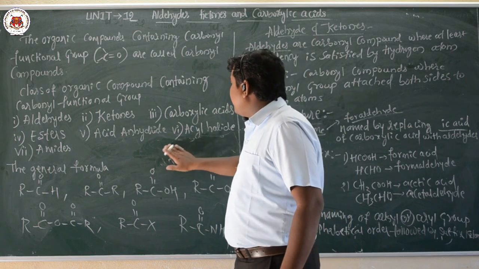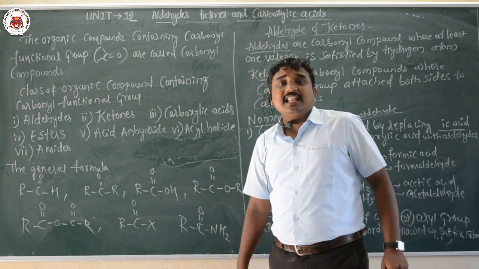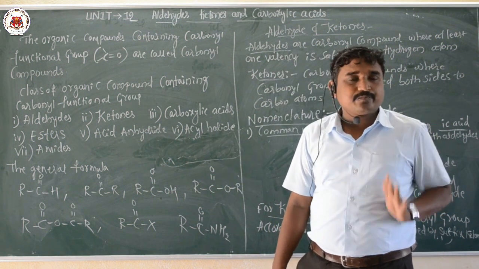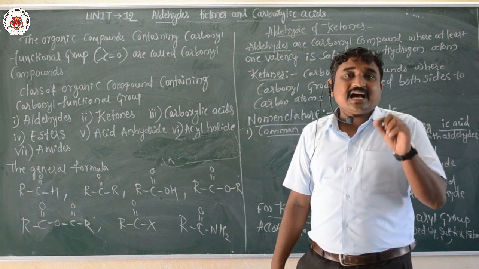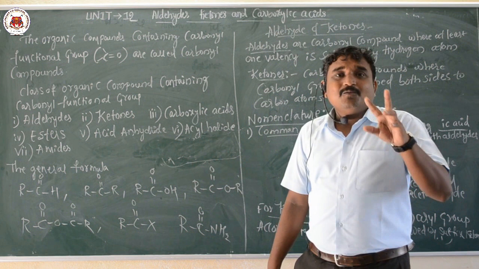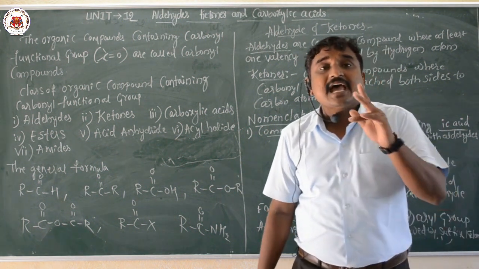Now we have acyl halide, a class of organic compounds containing the carbonyl functional group. Acyl halides are compounds where the hydrogen atom of the acid group is replaced by a halogen atom.